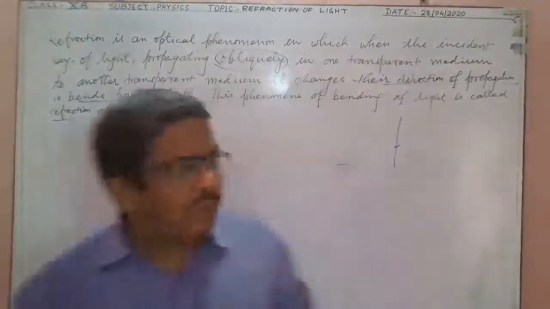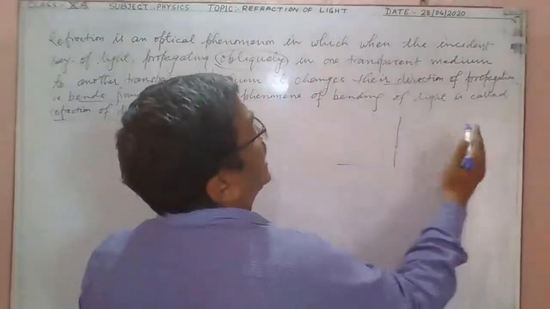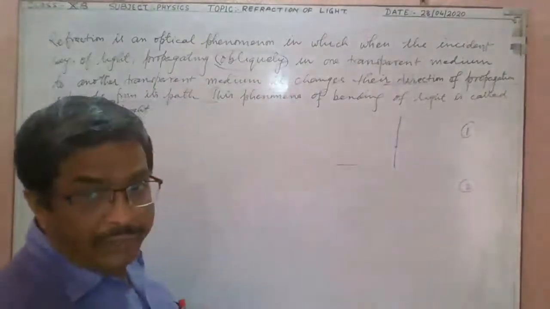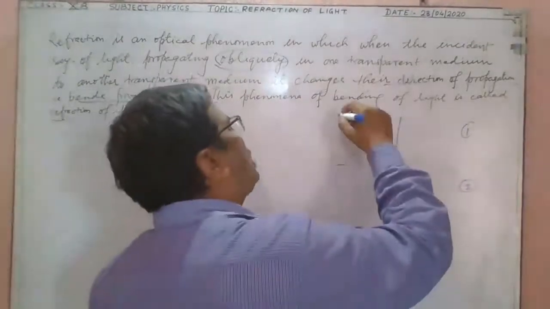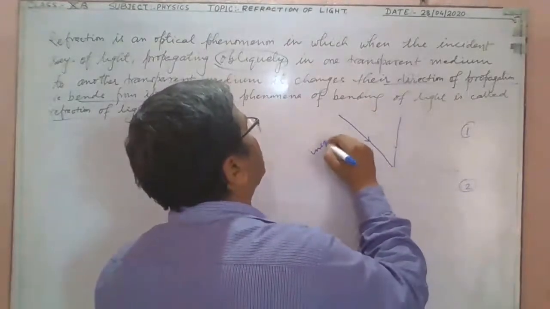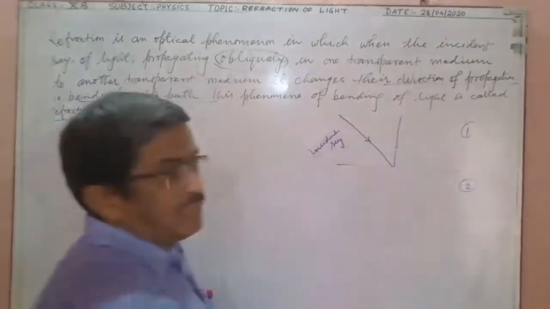Here, interface of the two media means what? Suppose that is medium 1 and that is medium 2. Right? When the incident ray falls obliquely, that is the incident ray, then what happens?